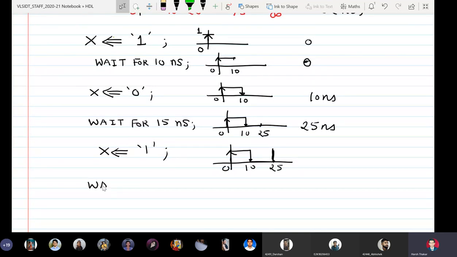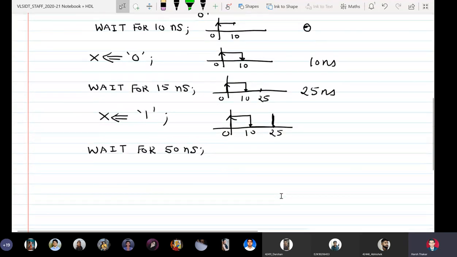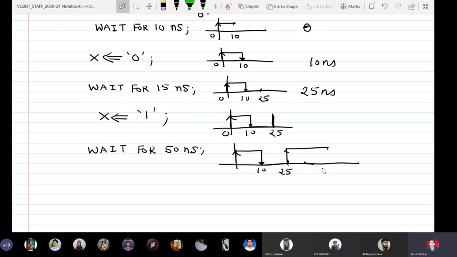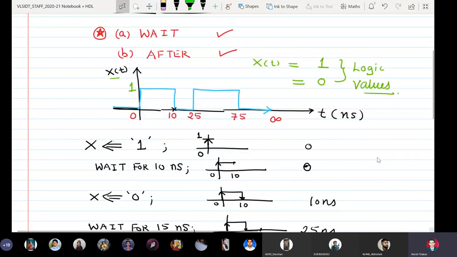Now I will say you have to remain at logic 1 from 25 to 75, for the next 50 nanoseconds. After execution of this statement, my waveform has reached here, like this: came down at 10, remained at 0 till 25, went up here, and after 50 nanoseconds it has reached here now. We have reached this point. Now at 75 I have to bring it down again.